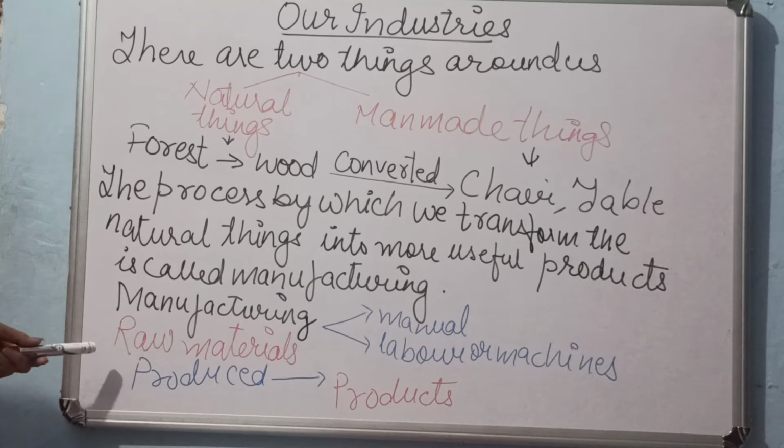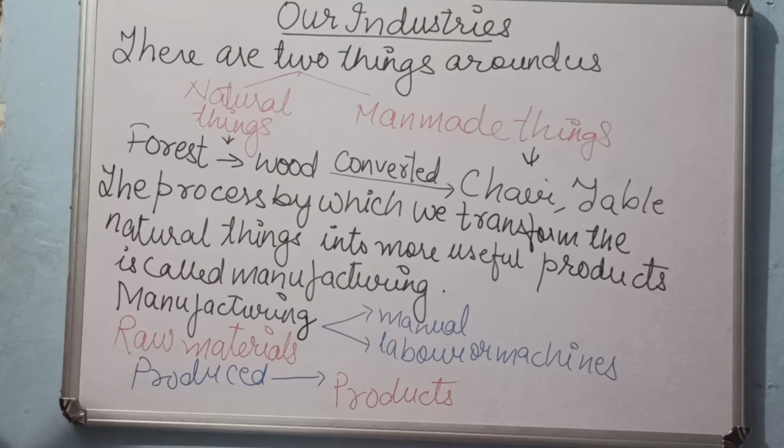One is the raw material. When the process is applied to the raw material, it is produced. What is finally produced? Your products. Like your pencil, it is made up of graphite, which goes through different processes, and finally the pencil is there in your hand. So this is the total process of any single product.